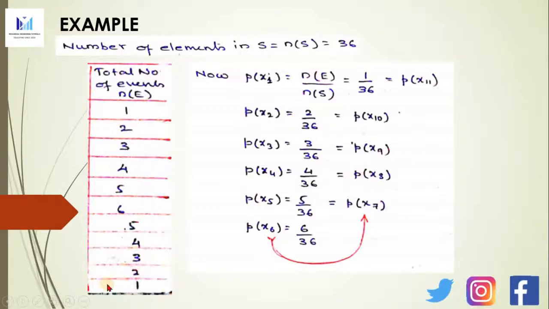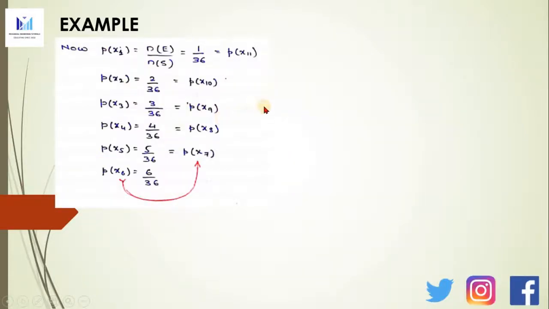So what is P of x8? It will be again 4 upon 36. It will be same as P of x4. P of x9 is 3 upon 36, which will be same as P of x3. Then P of x10 is 2 upon 36, same as P of x2. And P of x11 is 1 upon 36, which is same as P of x1. Now that we have obtained the probability distribution of these events, we have to draw its complete distribution table.